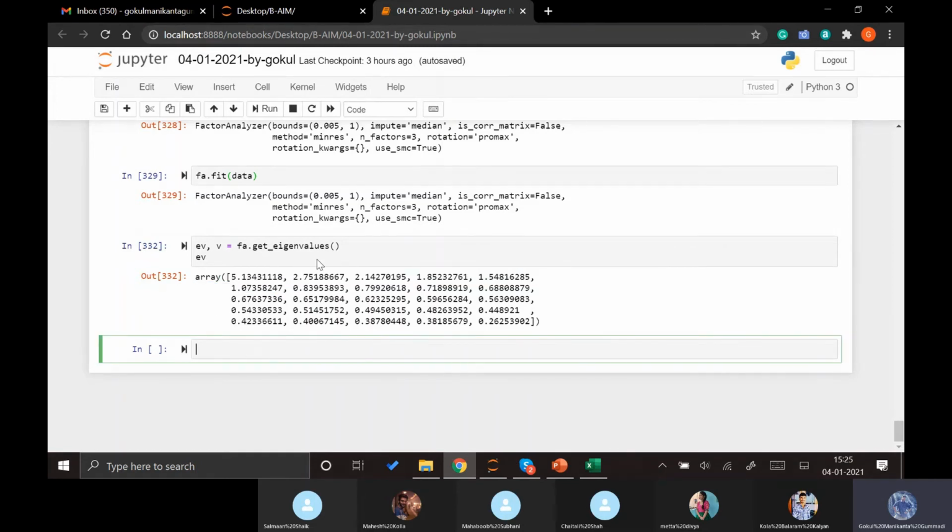We can even plot all these eigenvalues as a scree plot. In R, or in other software, we have a direct scree plot function. If we apply the scree plot to the original data set, it directly shows you the eigenvalues and plots the scree plot. So how can we plot this here? Actually, we first need to plot a scatter plot to scatter the values. What values do you require?